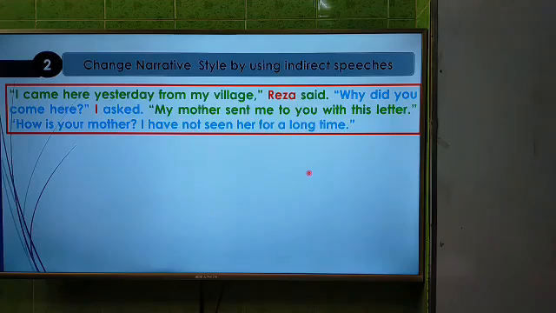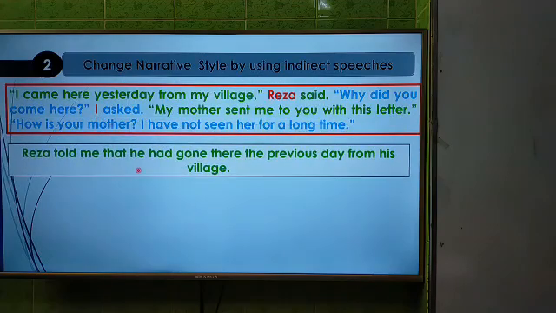Again, dear students, to solve this narration, at first you have to find out the speaker and the person spoken to. Here in the first sentence, the speaker is Raja: I came here yesterday from my village. So look at the answer, and I am going to disclose the rules. Here Raja told me that. Here I came here yesterday from my village is an assertive sentence. That's why you have to use the reporting verb told. Raja told me, and the conjunction will be that, as it is an assertive sentence.